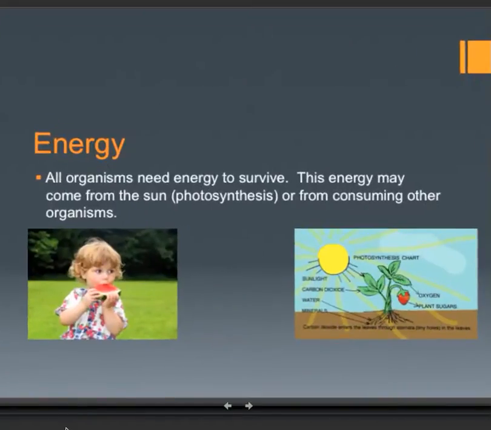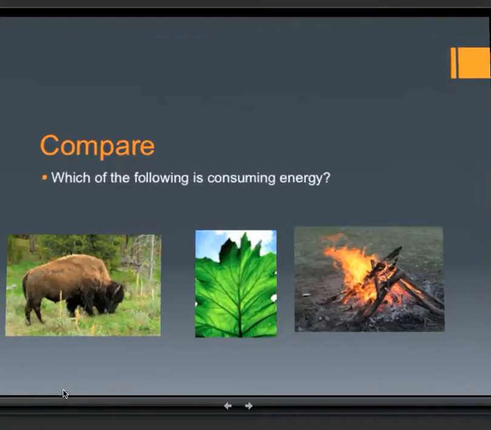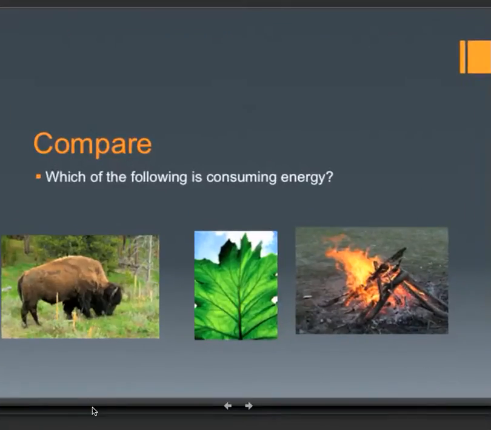So, all organisms need energy to survive. Now, this energy could come from the sun through photosynthesis, like this strawberry plant here, or it may come from consuming other organisms. Here, a little girl is eating some watermelon, which got the energy it needs from the sun, performing photosynthesis. Let's compare these 3 examples here.